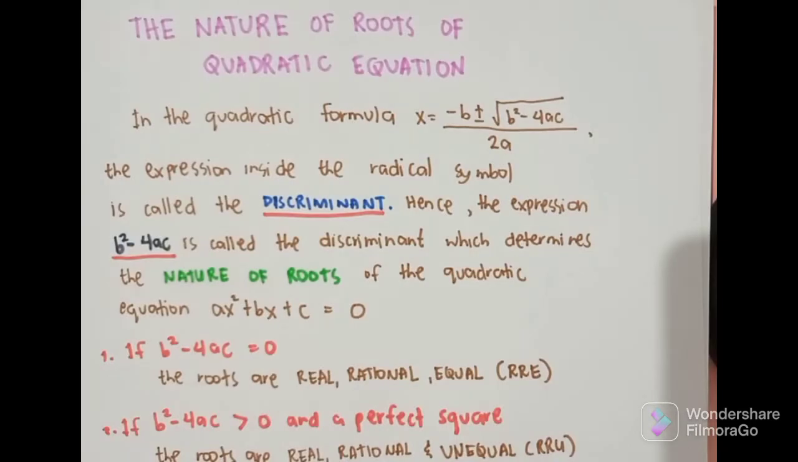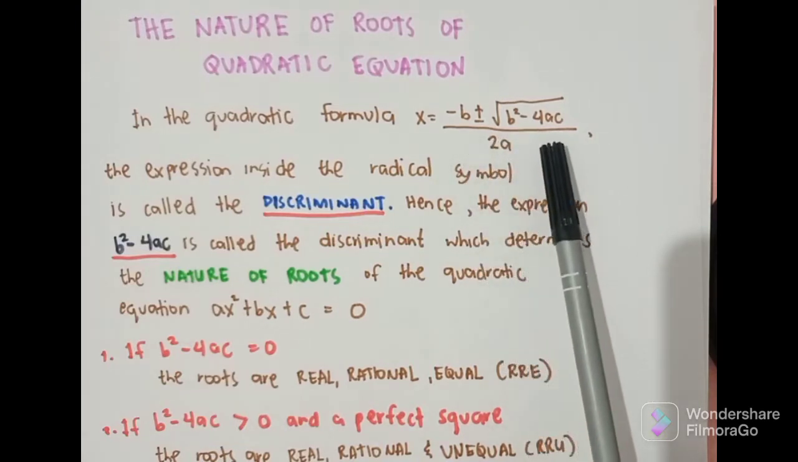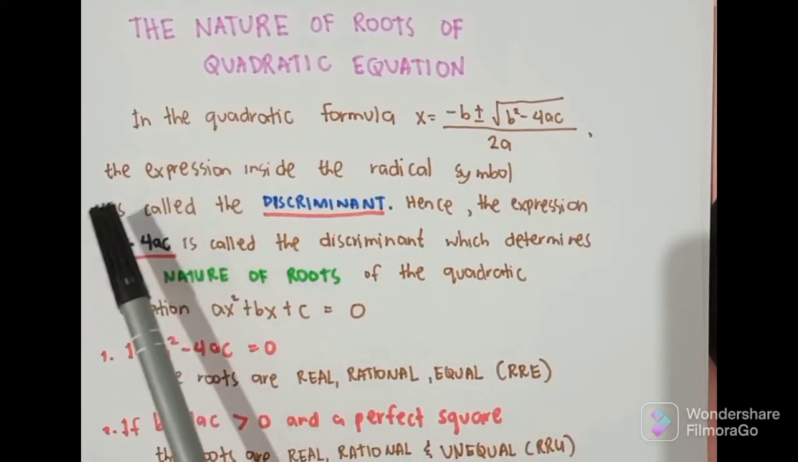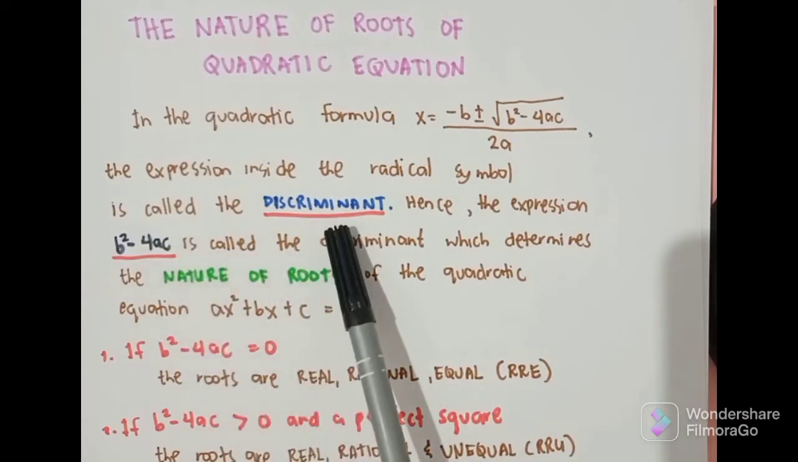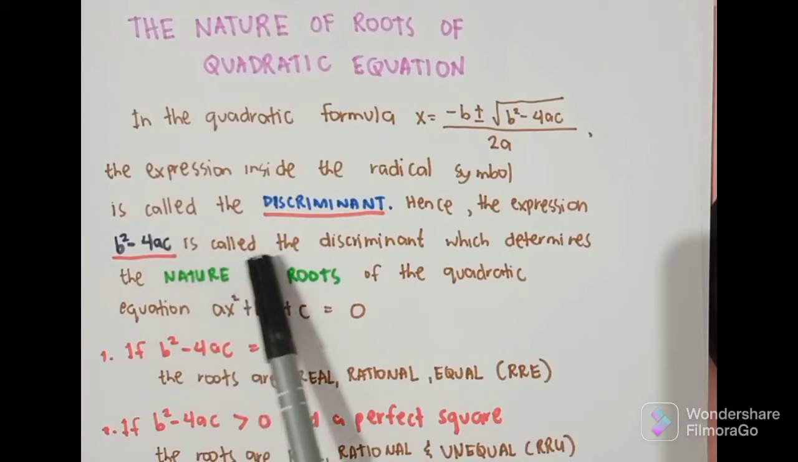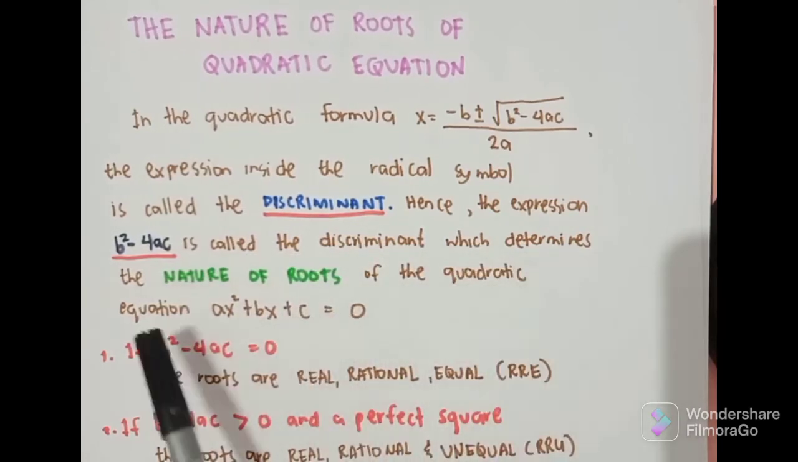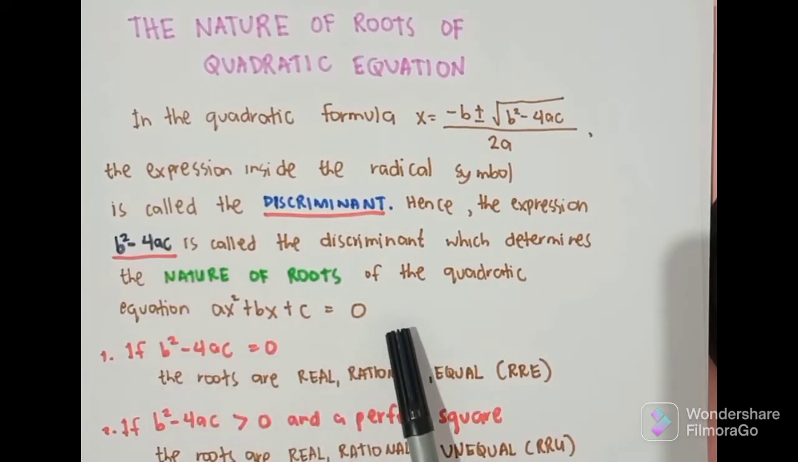Everyone. So, our topic for today is about the nature of roots of quadratic equation. So, it says here that in the quadratic formula, x is equal to negative b plus minus square root of b squared minus 4ac all over 2a. The expression inside the radical symbol is called the discriminant. Hence, the expression b squared minus 4ac is called the discriminant, which determines the nature of roots of the quadratic equation ax squared plus bx plus c is equal to 0.